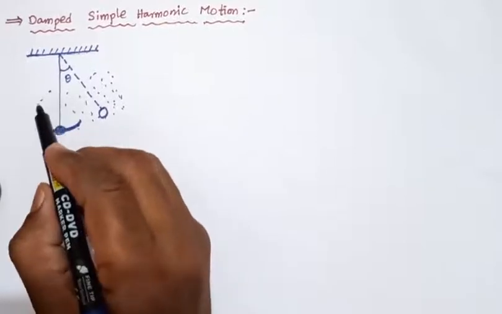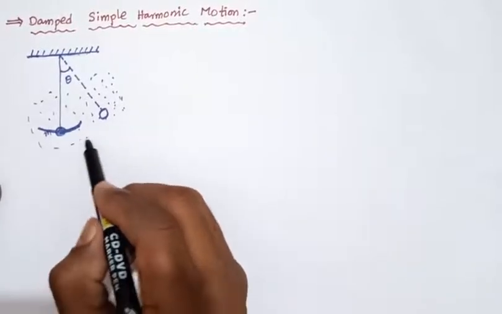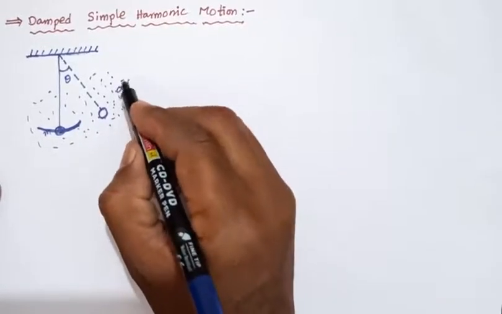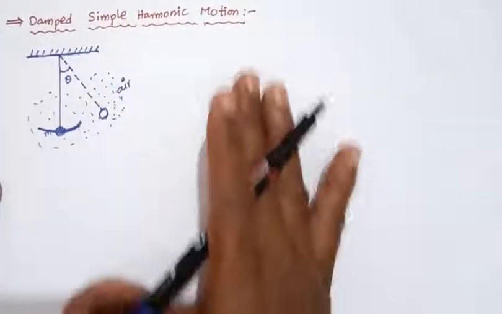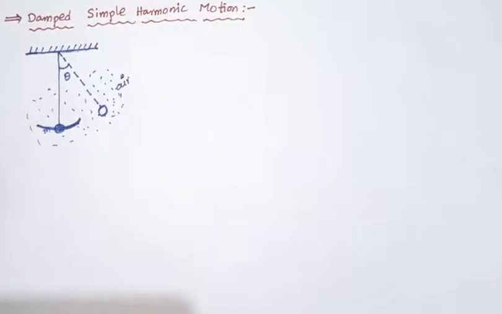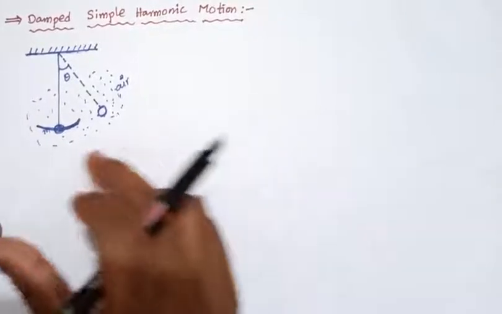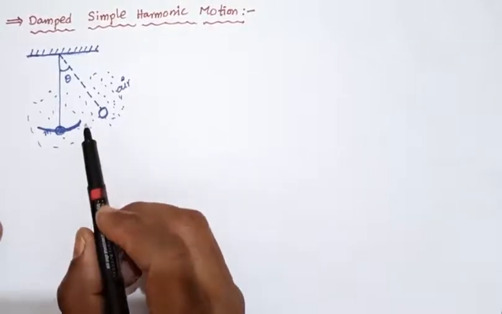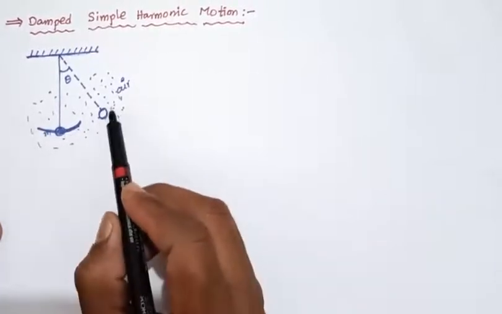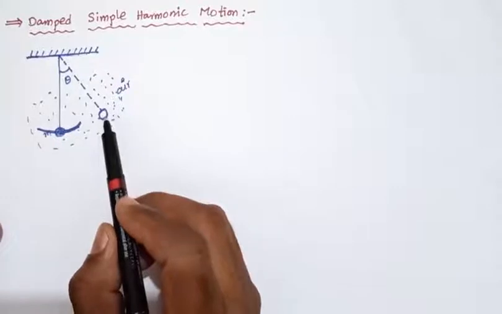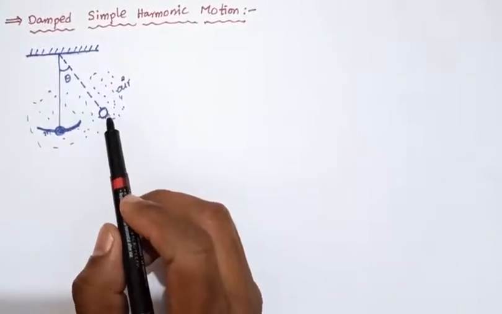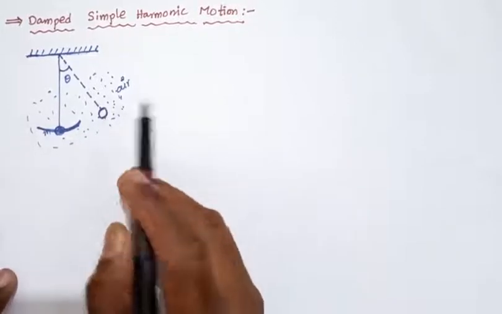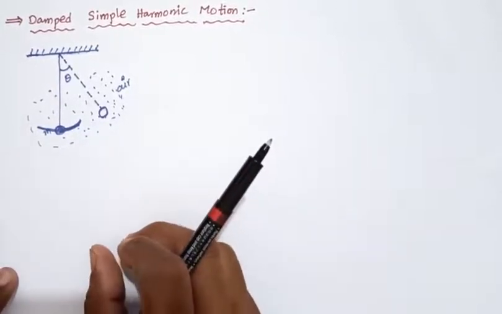The surrounding medium we have considered is air. The simple pendulum is swinging in air. After some time, the oscillations die out eventually. That means the oscillations decrease with time.